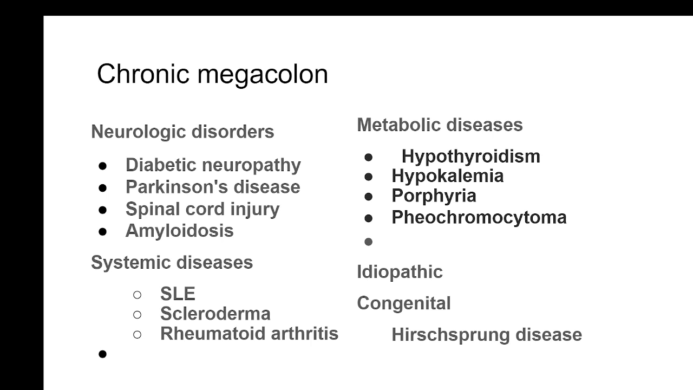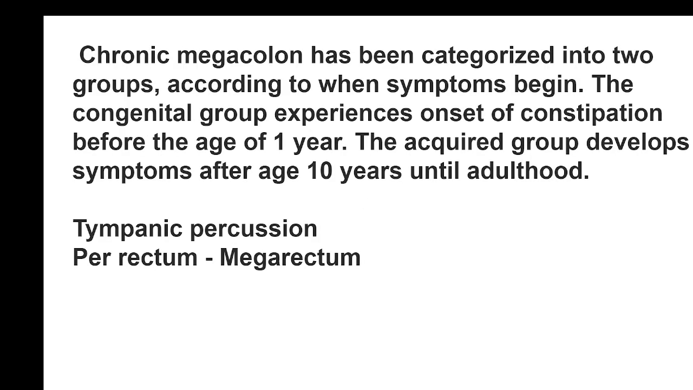Congenital, of course, Hirschsprung's disease we will discuss separately, where there is an aganglionic lesion as such. Now, chronic megacolon can again be categorized into two categories according to when the symptoms begin. The congenital group would have clinical symptoms present before the age of 1 year. So, if the patients have a history of constipation before the age of 1 year, that's always categorized as congenital pathology. And the acquired would be always after the age of 10 years or adulthood.